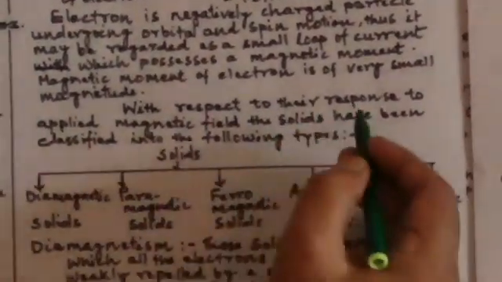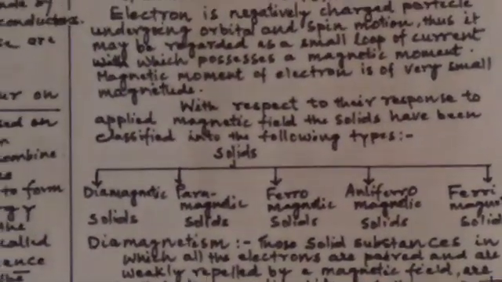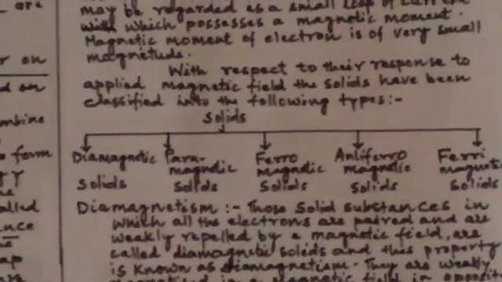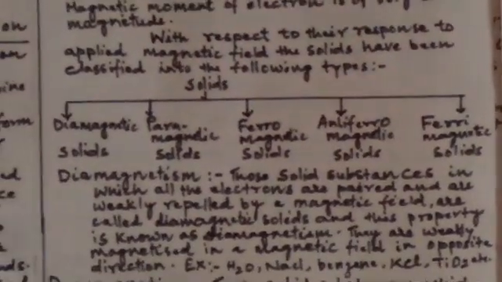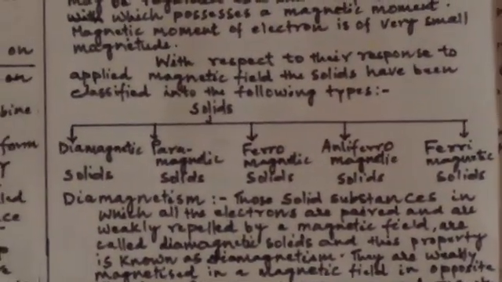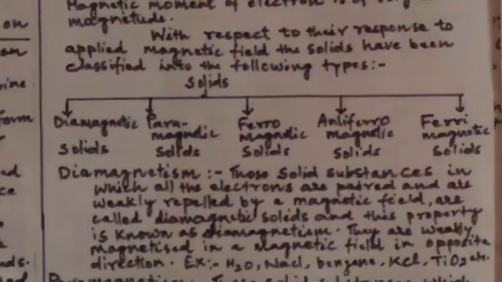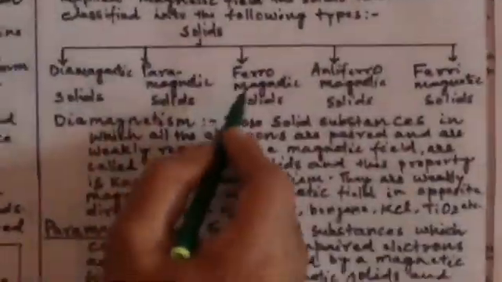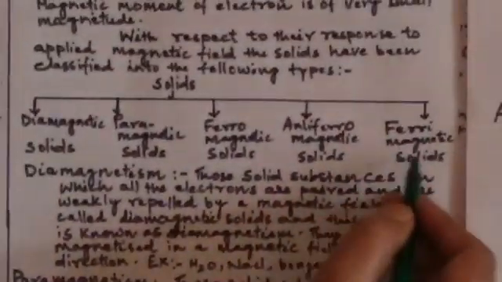With respect to their response to an applied magnetic field, solids have been classified into the following types. Types of solids on the basis of their magnetic property: solids may be categorized into 5 types. One is diamagnetic solid, second is paramagnetic solid, third is ferromagnetic solid, then antiferromagnetic solid, and ferrimagnetic solid.